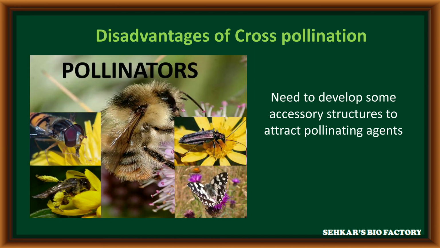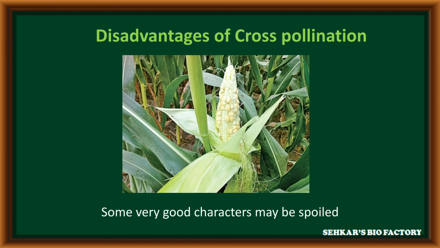In cross-pollination, the flower undergoes various adaptations or modifications to attract various pollinating agents or pollinators. Due to cross-pollination, any advantageous or main characters present in the parental plants may be spoiled.